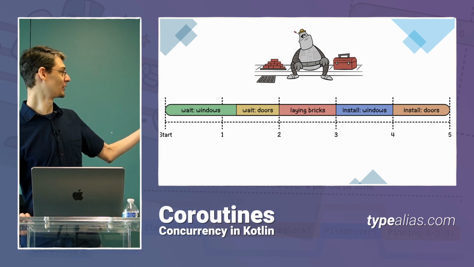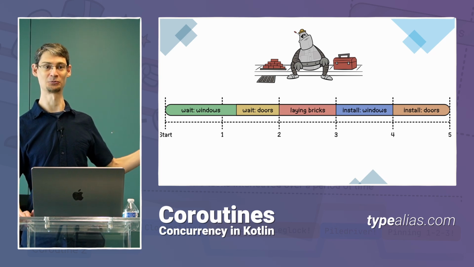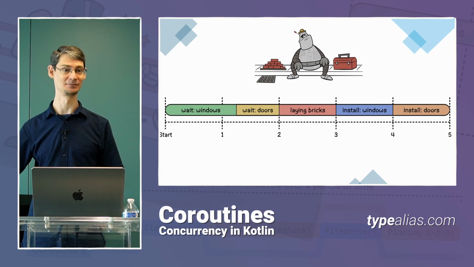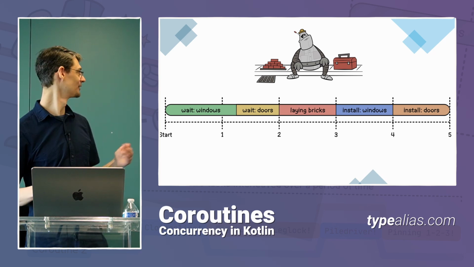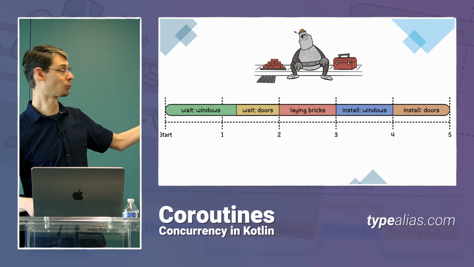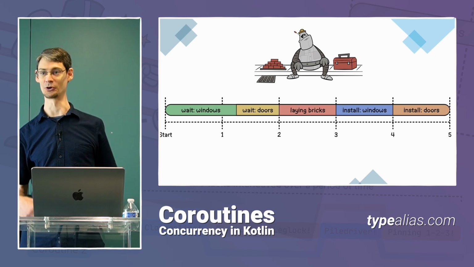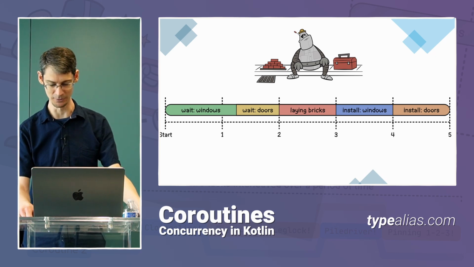So this is what it looks like when we do just one thing after another, and we just have to wait. So if we're waiting on that delivery, we're not making use of our time doing anything else. And he had to do that twice, once for the windows and once for the doors. And then really the work that he was best suited to is laying the bricks, installing the windows, and installing the doors. And he didn't get to that until all the deliveries happened.